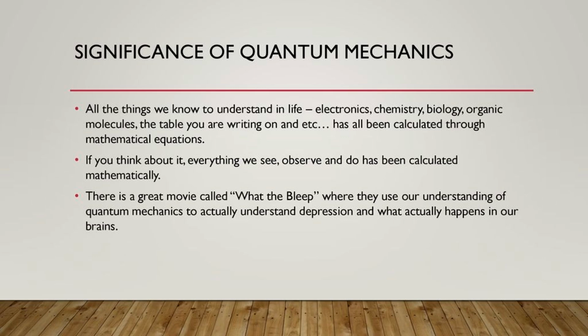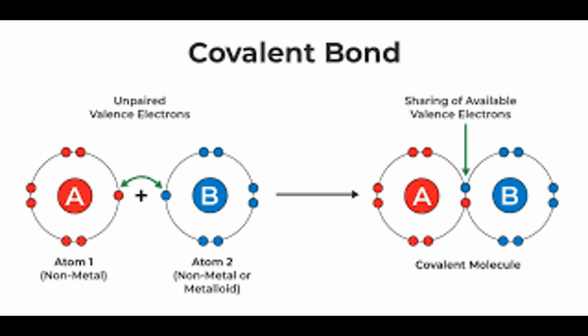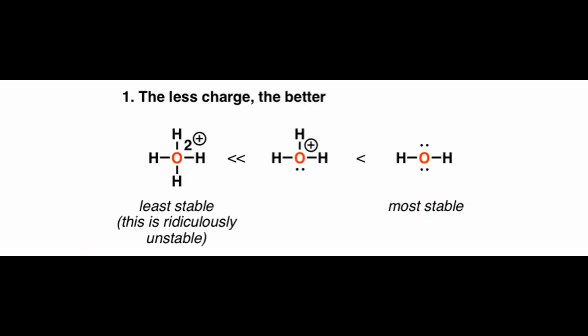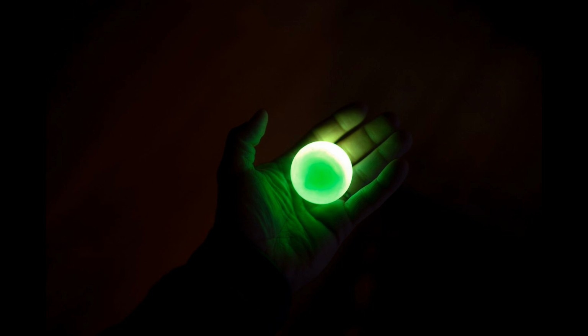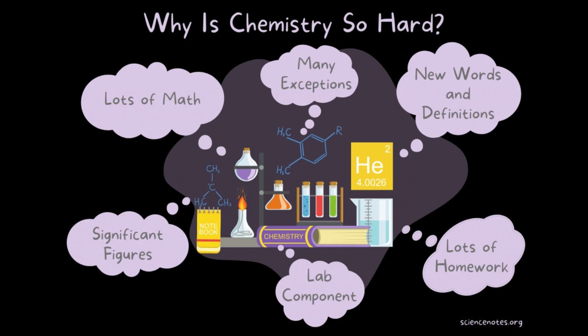So why is quantum chemistry important? Because it helps us understand why atoms bond, what makes molecules stable, how light interacts with matter, and why some materials are magnetic or glow in the dark. Basically, it explains the why behind the things we see in chemistry.